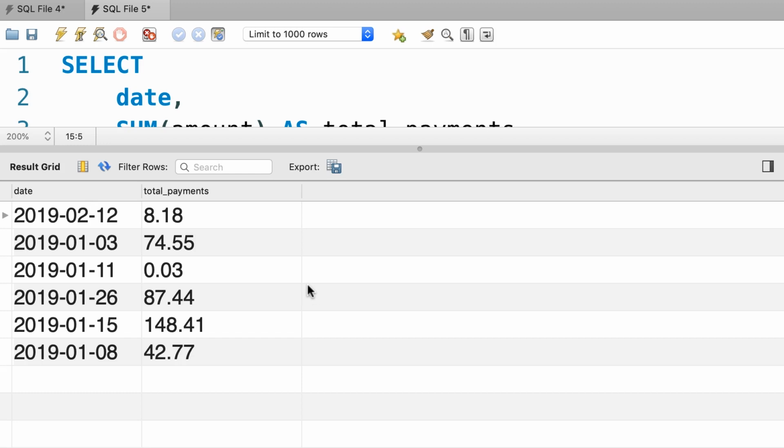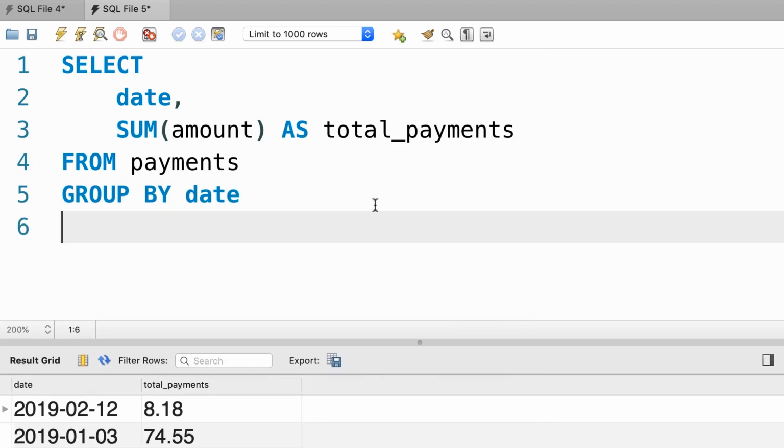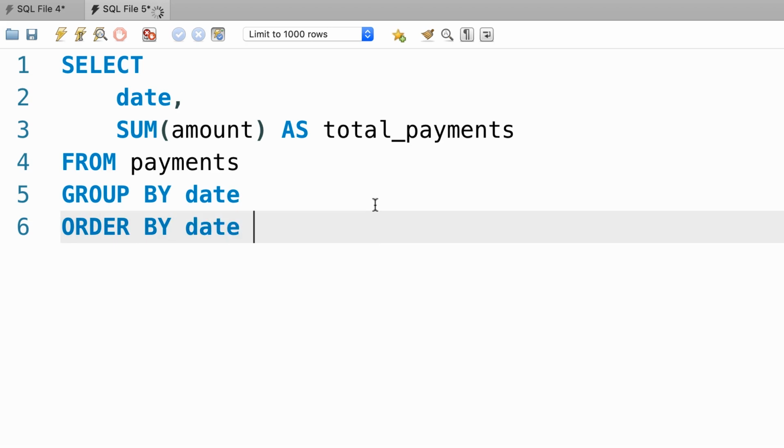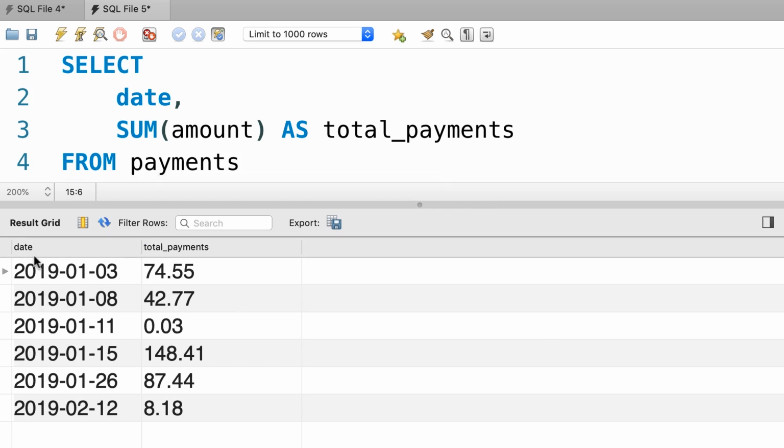So we have solved almost half of the problem. Now, as you can see, our data is not sorted by the date column. So the next thing I want to do is to sort the data by the date column. So that is pretty easy. After our group by, we add order by date. Let's execute the query one more time. All right, here's the result. That is better. Now we're ready to add the second column, payment method.